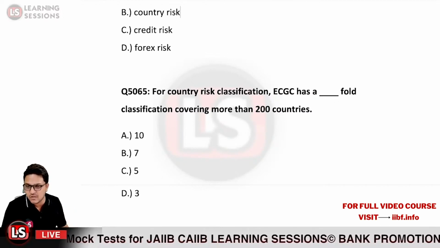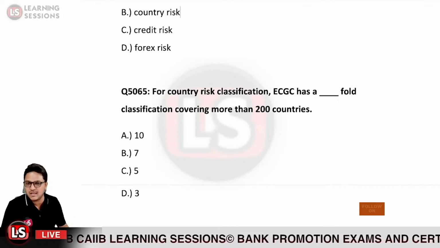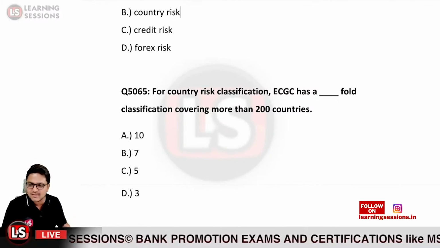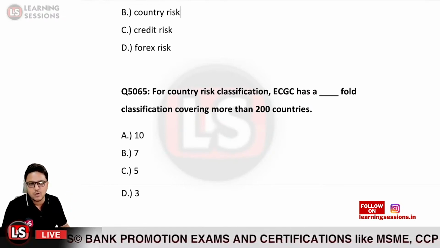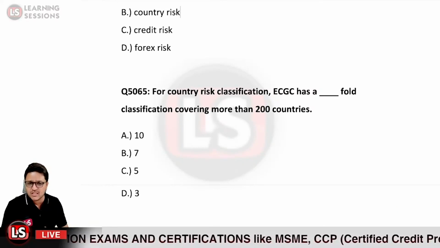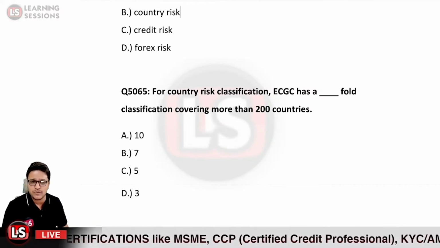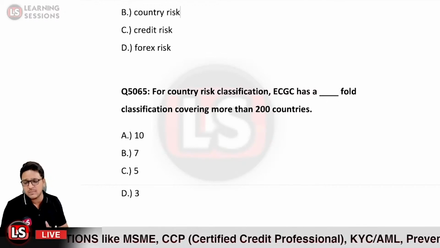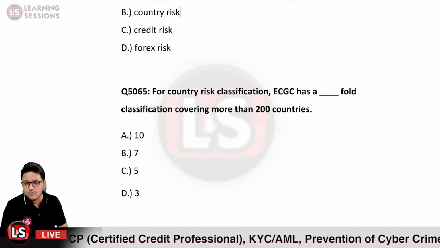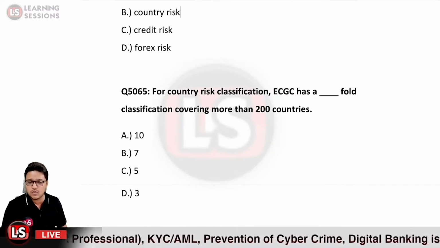There are different classifications: A1, A2, B1, B2, C1, C2, and the D category. This basically pertains to countries from the negligible risk category to the very high risk category. And where the exposure related to one country exceeds 1% of the total assets as on the preceding balance sheet, in that particular case, the provision is to be maintained.